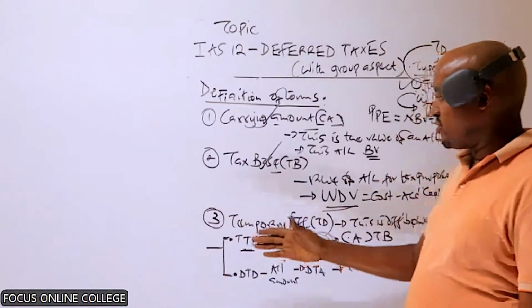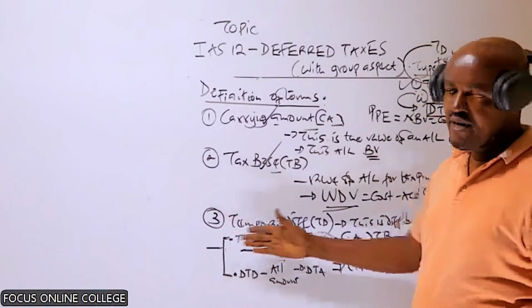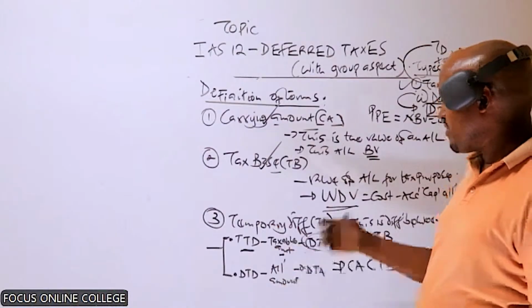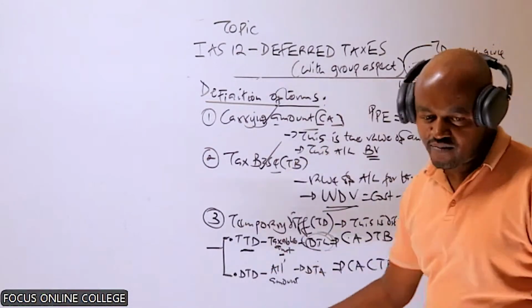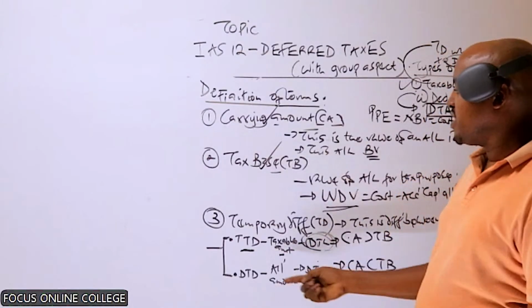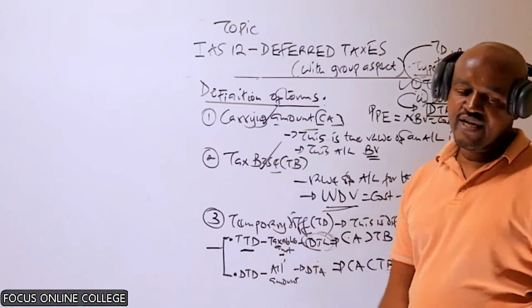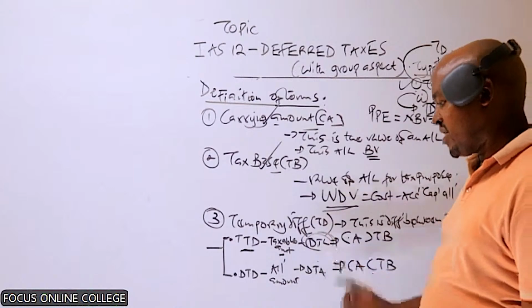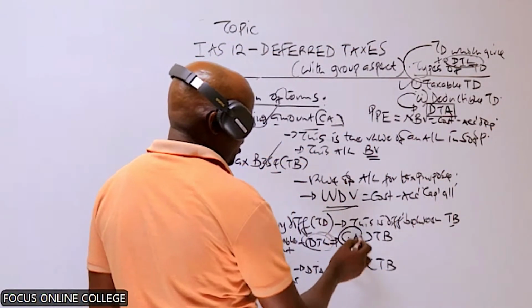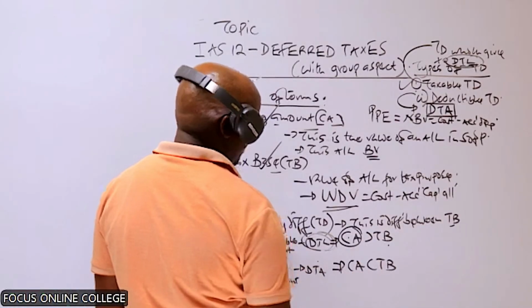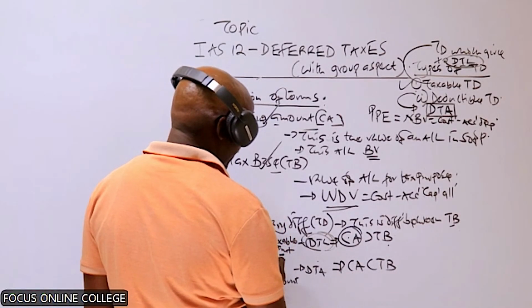This is what is important as far as this topic is concerned, because in most of the questions, you'll be required to determine the temporary difference. The temporary difference is the difference between the carrying amount and the tax base. Once you have computed it, you have to determine: is it taxable, is it deductible? If the carrying amount is more than the tax base, that is a taxable temporary difference.